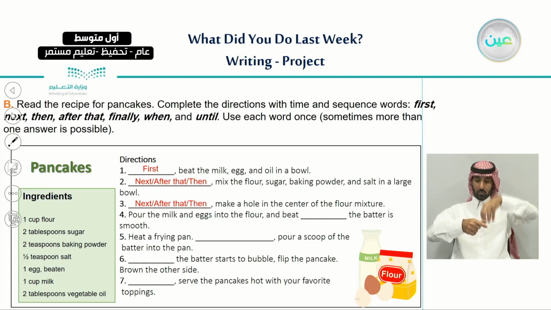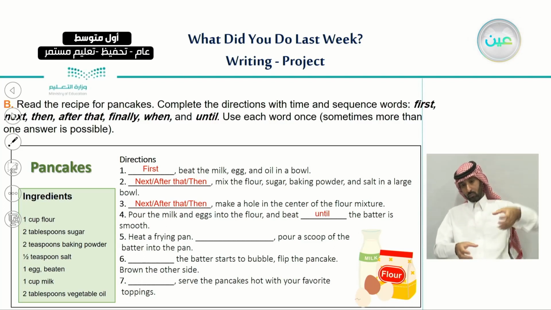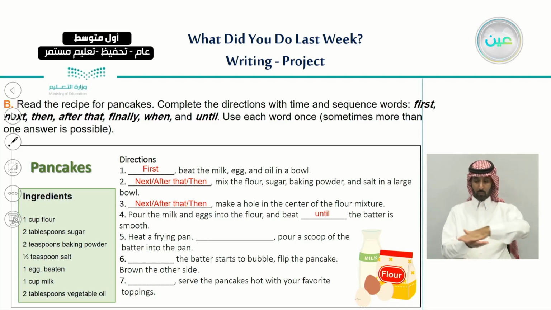And number 4, pour the milk and eggs into the flour and beat until the batter is smooth. So here in number 4, we use the word until, because it says here to beat the eggs and milk. So for how long? It says here until the batter is smooth. Number 5.